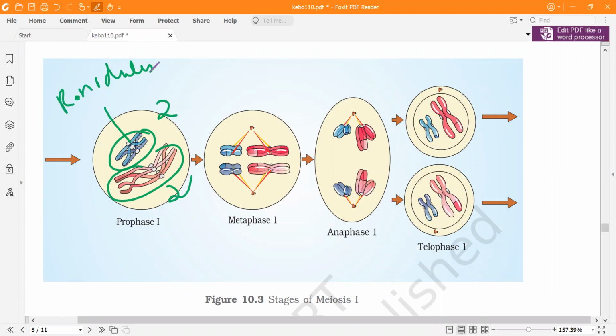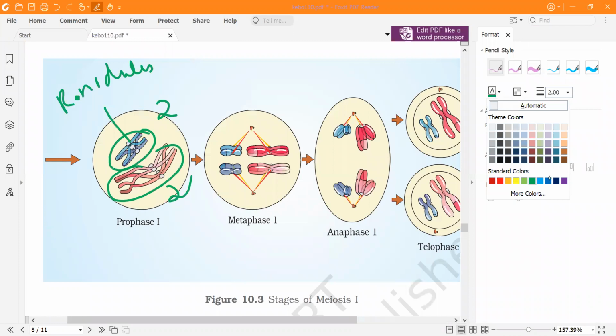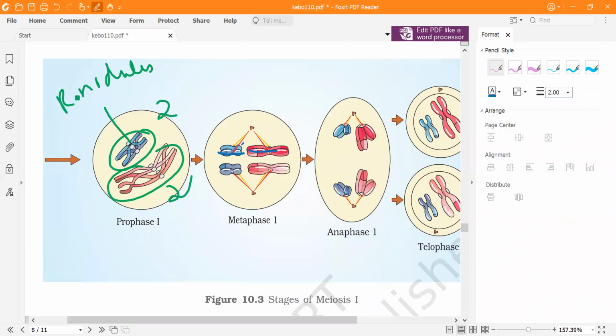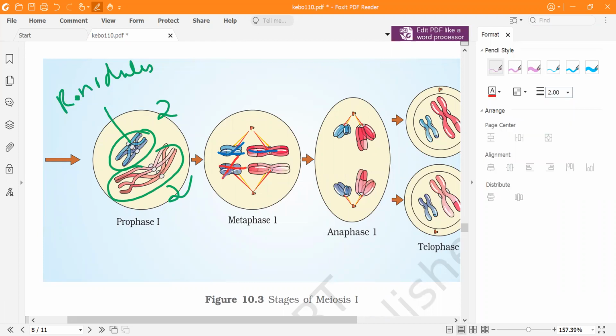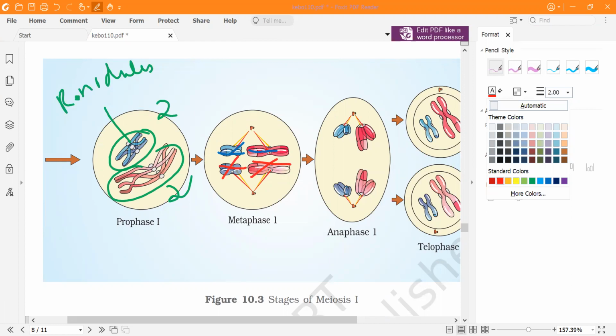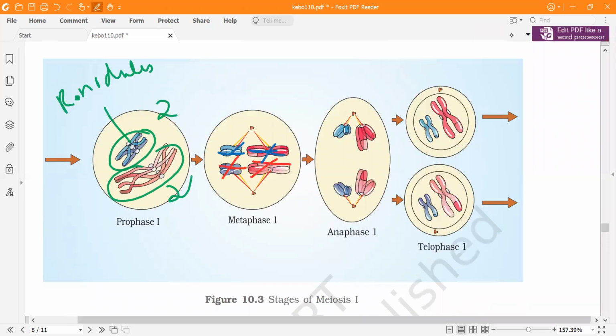They are very near, there is not that much gap. Ideally this is one chromosome, then this is another one, so they are very near. Still they look as if they are very near to one another. So still you can see the bivalent over here, but they are arranged on what we call the equatorial plate.